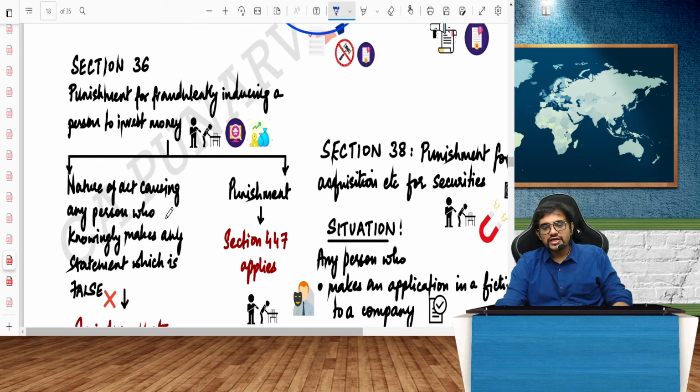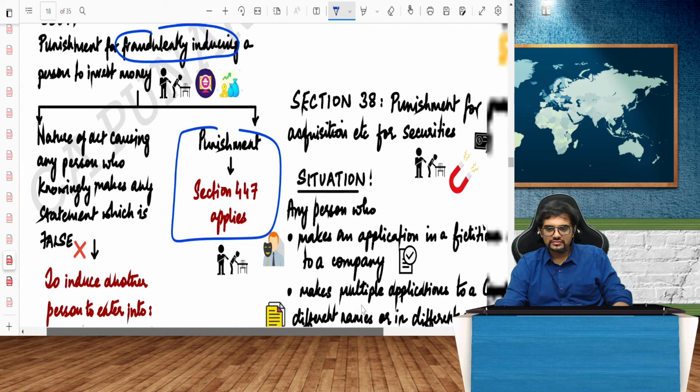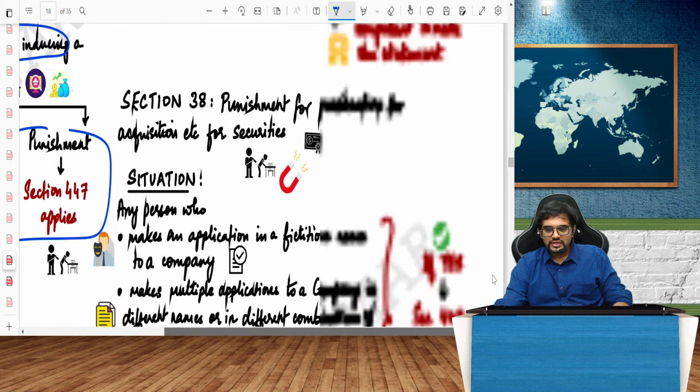Again, guys, if I induce fraudulently, if I cheat someone and induce him to invest in the company, punishment again under 447 will be there. 447. Deadly punishment.